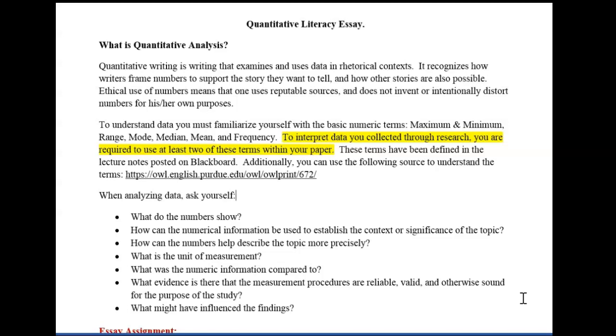You are not allowed to use print sources. Reason being, I want to access the sources you use in your paper. When you use printed sources, accessing these sources becomes difficult in an online environment. Details about conducting research and writing a quantitative analysis paper have been discussed in the lecture notes and videos posted on Blackboard. I will not be going into details about those concepts in this video. Now that you have some understanding of the QL essay, let's focus on the annotated bibliography.